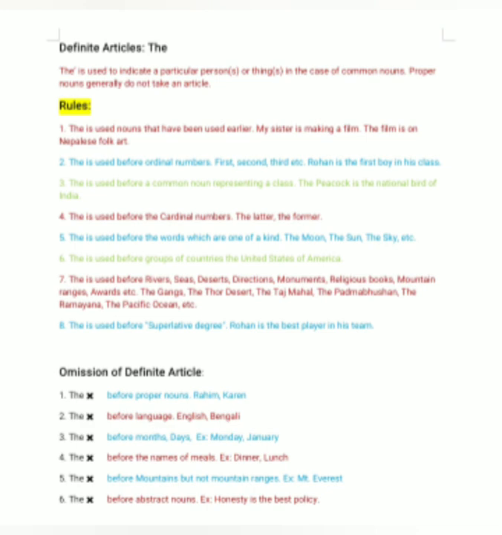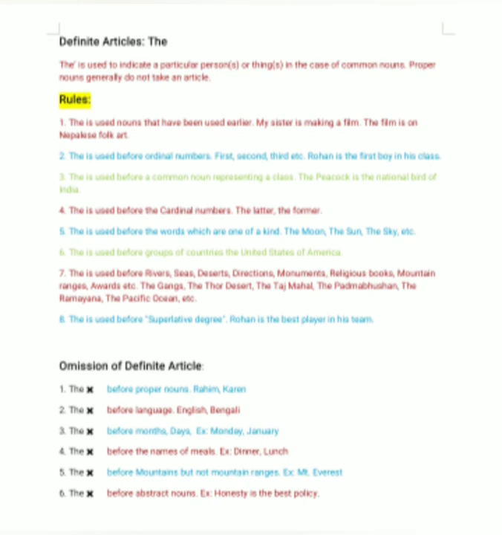The is not used before months and days, for example Monday or January. So Monday is the first day of the week, or January is the first month of the year. The should not be used before the names of meals like dinner or lunch. The should also be omitted before mountains.